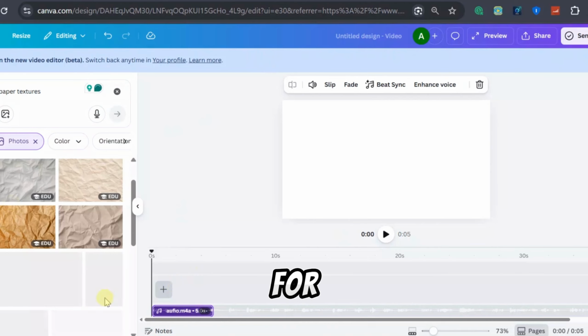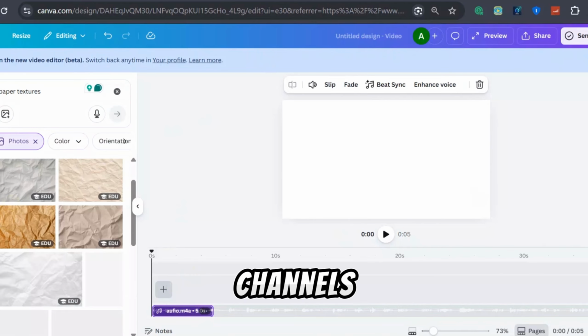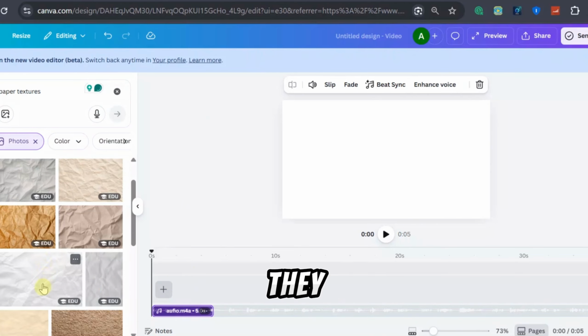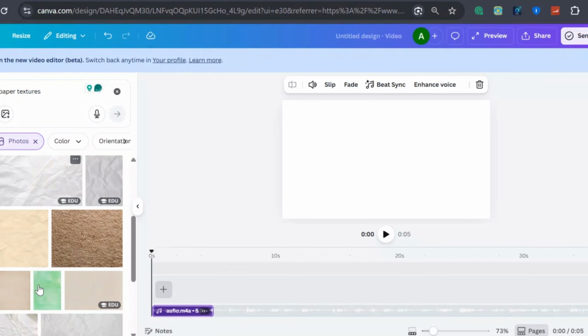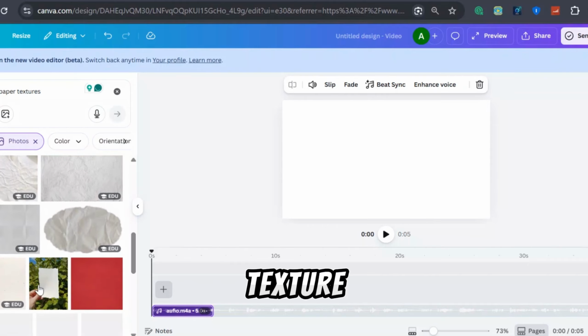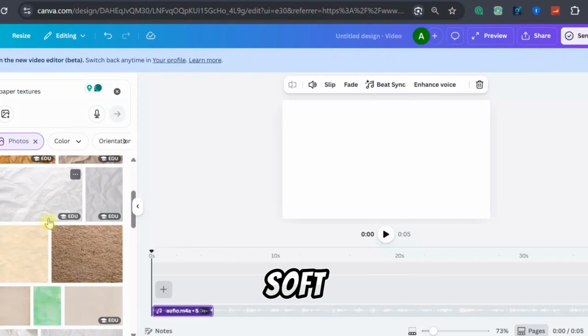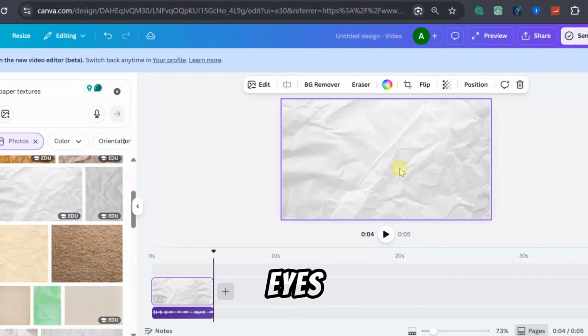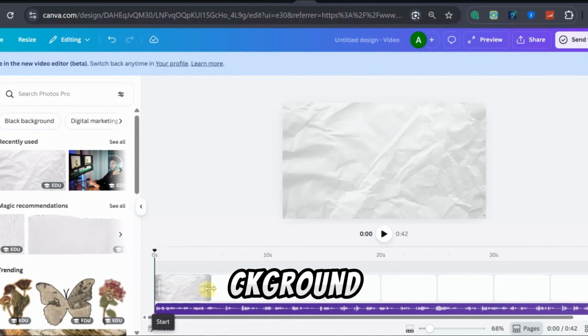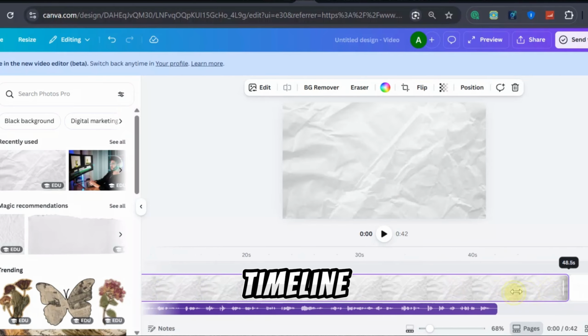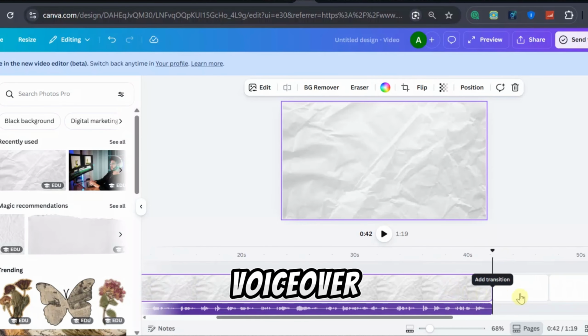Next, choose a background for your video. Many stick figure channels prefer simple backgrounds because they keep the viewer focused on the message. You can search for things like paper texture, minimal backgrounds, or soft colors that look clean and easy on the eyes. Once you select a background, extend it across the entire timeline so it matches the length of your voiceover.